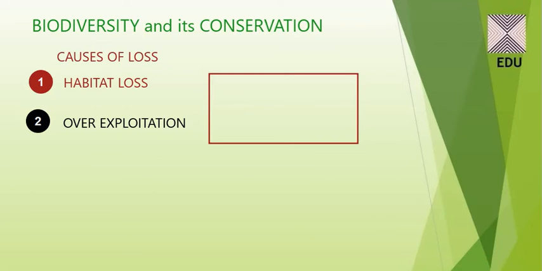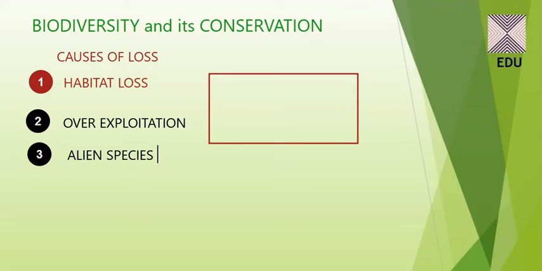Next, the third point is alien species. There are many kinds of alien species that are introduced deliberately or unintentionally for whatever purpose, but some of them turn invasive, and that causes decline or extinction of the indigenous species.